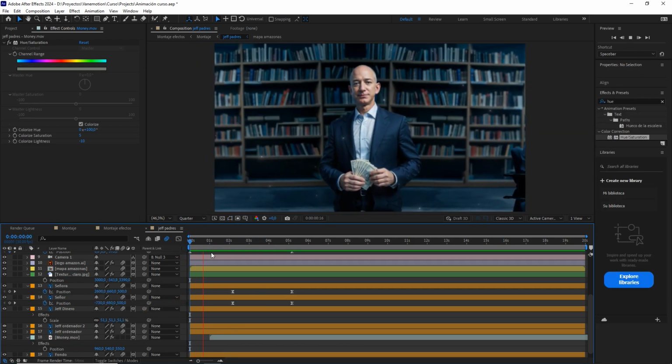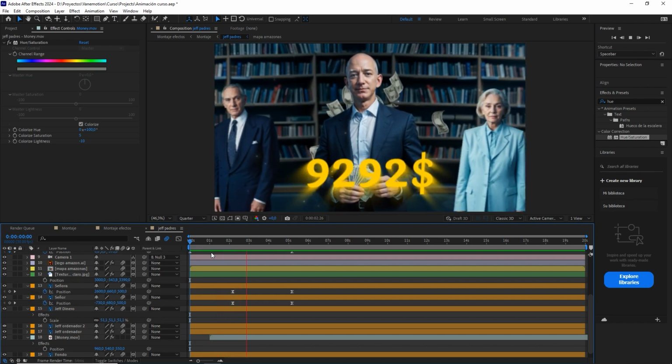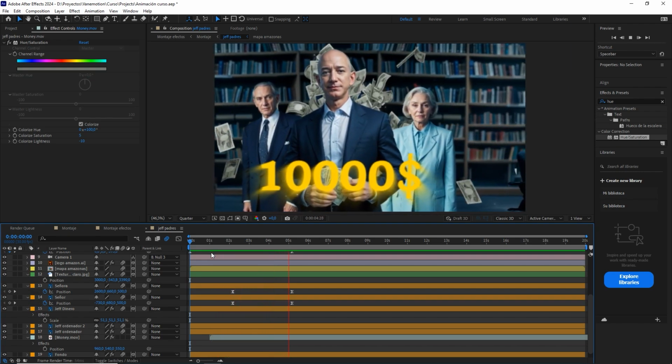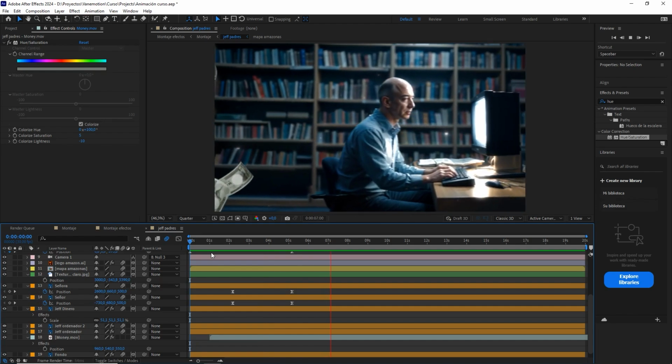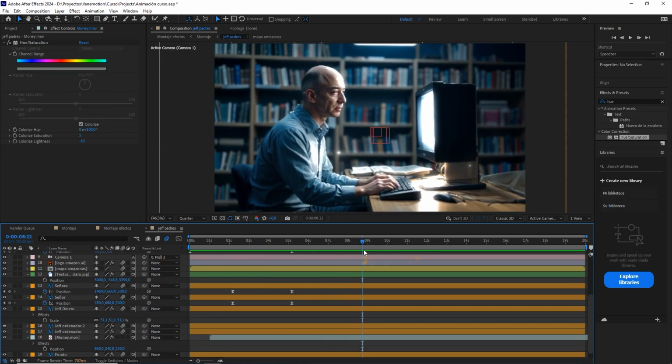With an initial investment of $10,000 from his own pocket and the financial support of his parents, Bezos began developing the platform.